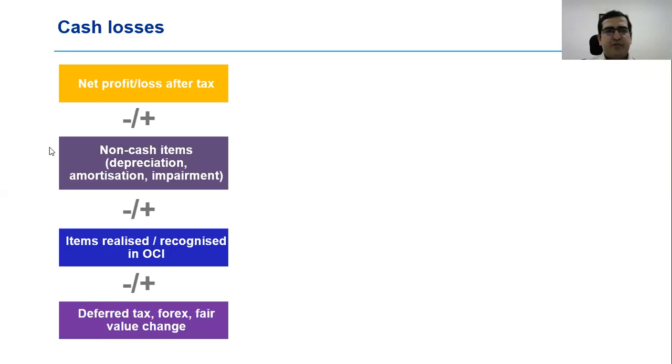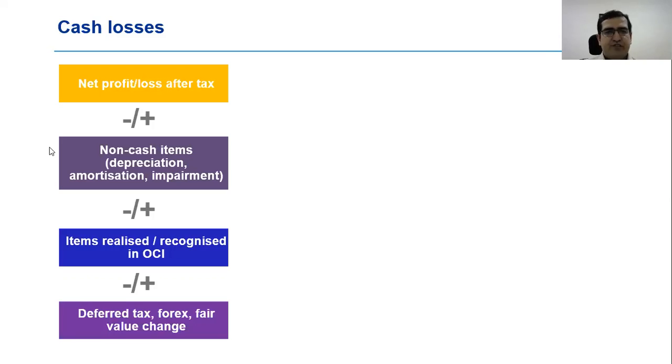It says, take the net profit or loss after tax as a starting point. Because this is not readily available, please use some form of an indirect approach to get to the conclusion. So start with the net profit or loss after tax, add back non-cash items. Now, it's very easy to understand some of these non-cash items. Certain non-cash items can be quite tricky. So non-cash items like depreciation, amortization, impairment are all to be adjusted or added back. Non-cash items like deferred taxes are also to be added back.